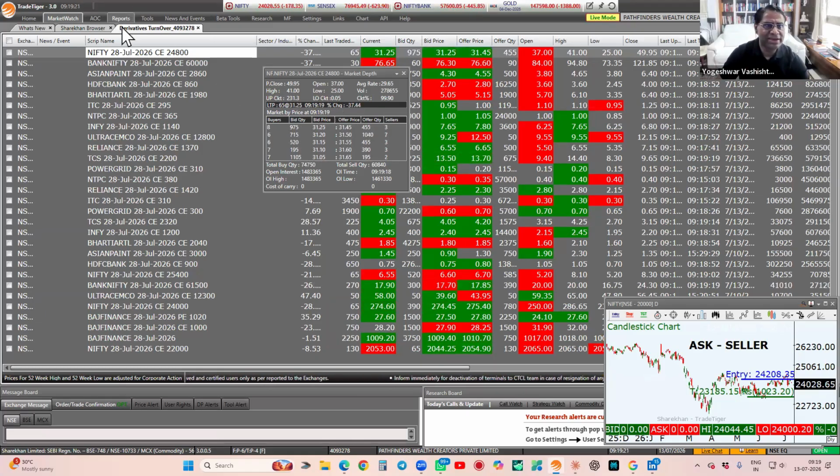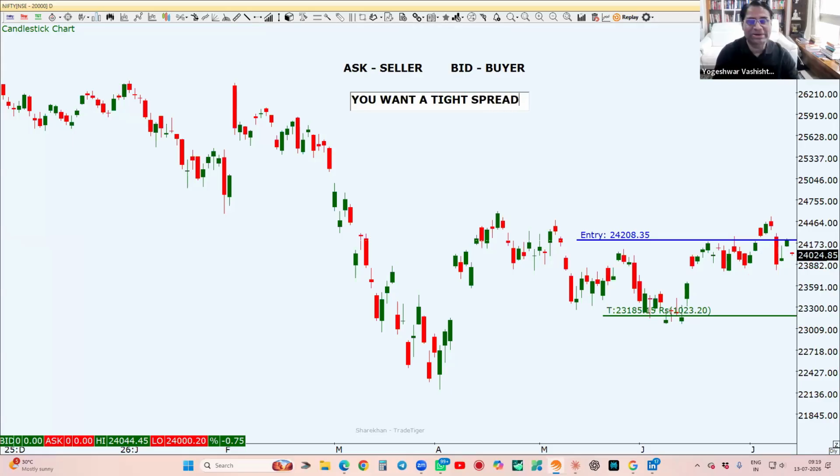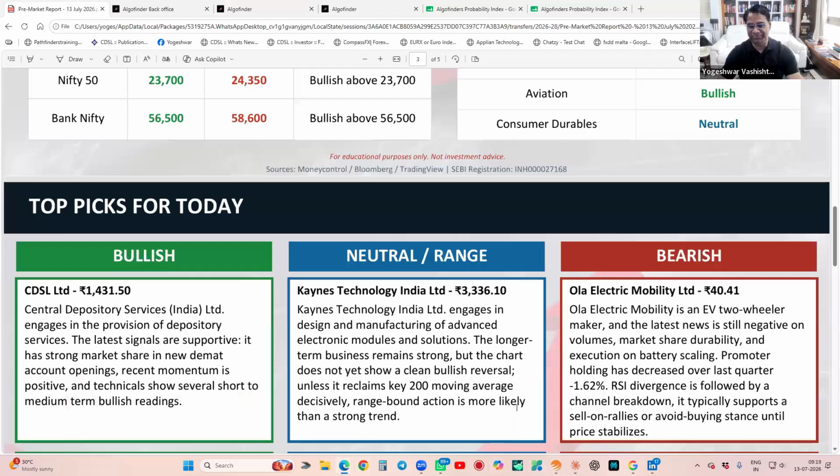Now, the tighter the spread, you want a tight spread. You want a tight spread. आपको एक tight spread चाहिए. Because if spread is wide, you will lose money. We'll go into some lose also, but you want a tight spread. Like the Nifty has a lot size of 65.